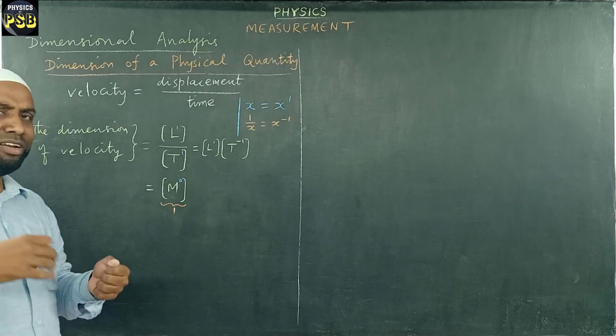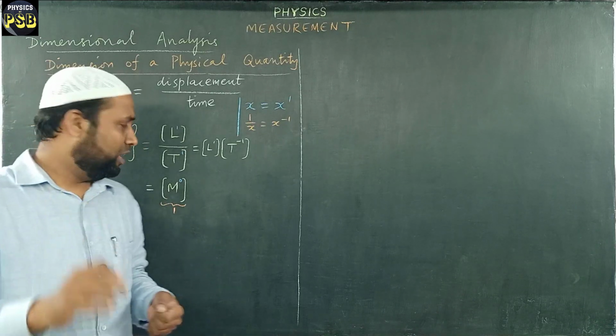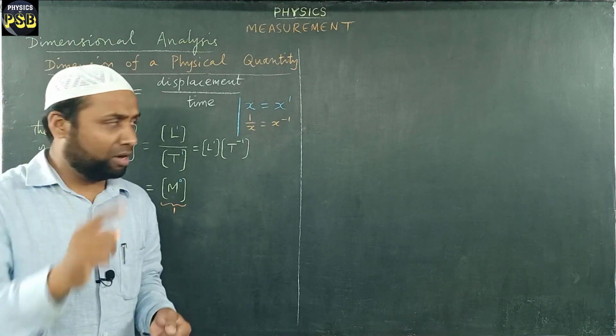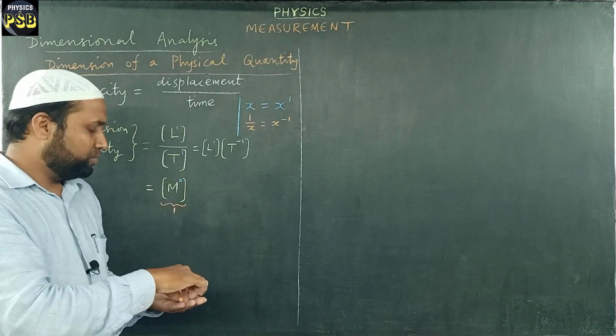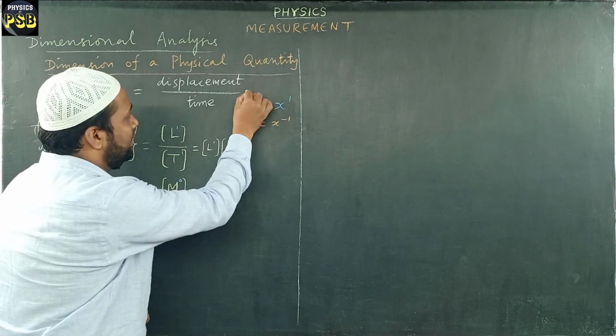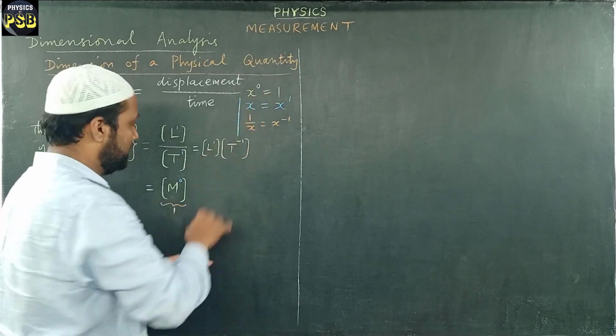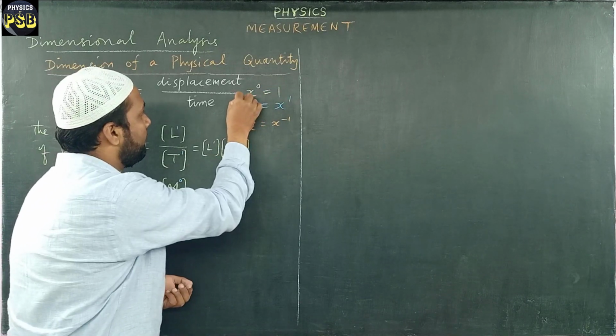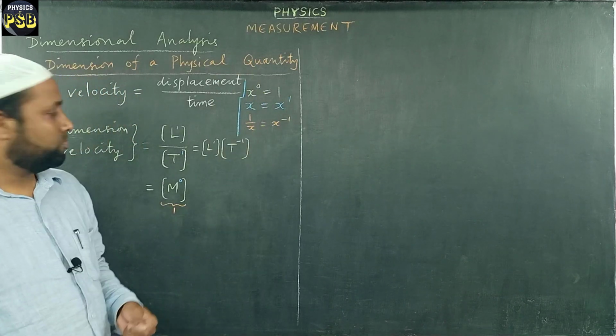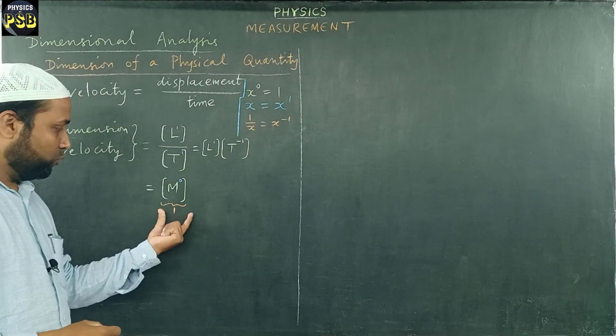Not only M. If you take L power 0, then its value is 1. If you take T power 0, its value is 1. Whatever it may be. So in general, x power 0 equals 1. You remember this. So its value is 1.